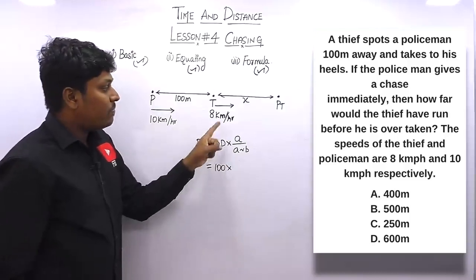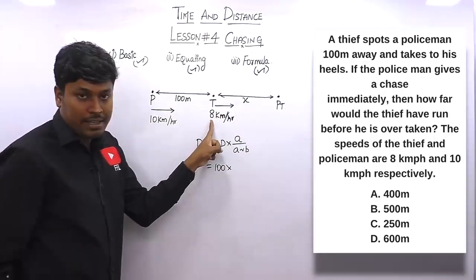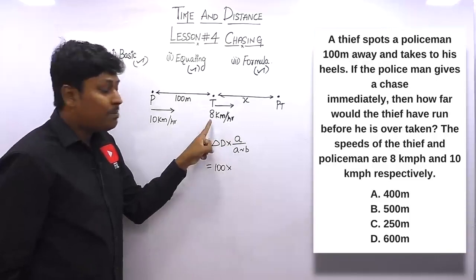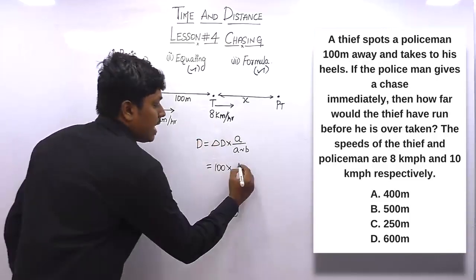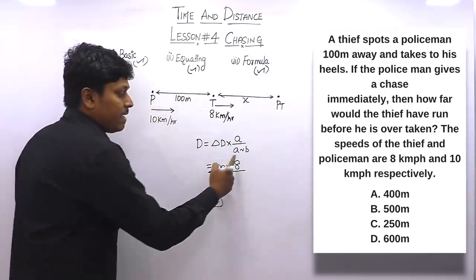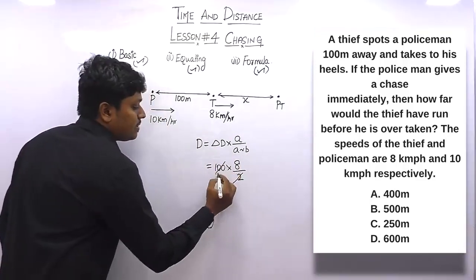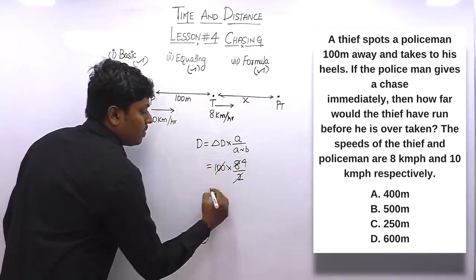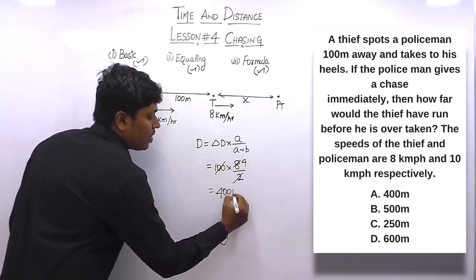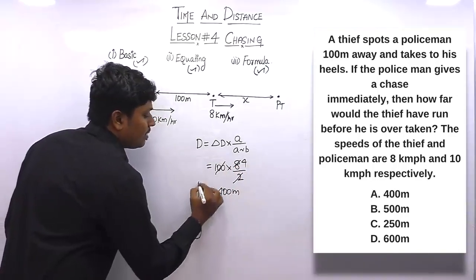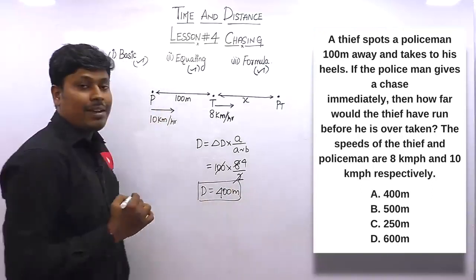Here our target is to find the distance traveled by the thief. So the value of A will be the speed of the thief. Speed of the thief is 8 km, divided by A difference B, that is the policeman and thief difference, which will be 2. So once you cancel this, finally we got an answer, 400 meter. So by just applying this formula you can get an answer easily.